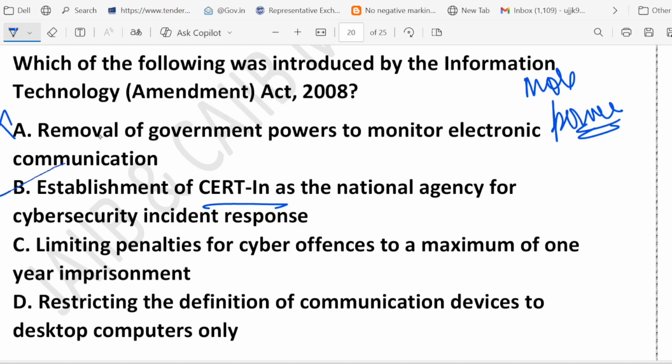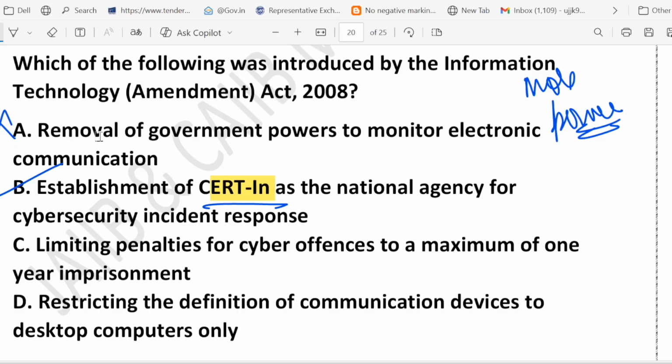B is the correct answer. Yes, CERT-In. A question may be asked: that's called Computer Emergency Response Team India. It is like a fire brigade for cyber attack. Suppose there is a big hacking attempt on an Indian bank, CERT-In will step in to handle it and prevent the damage. What about C?